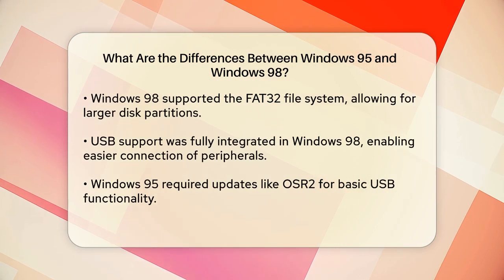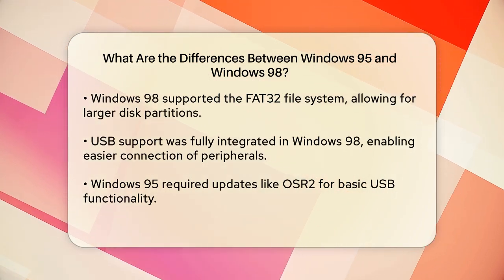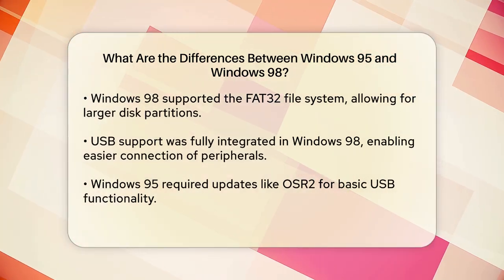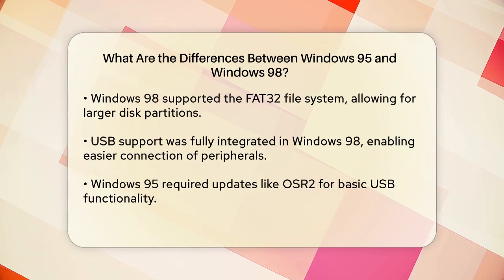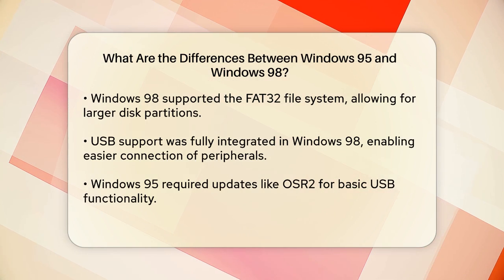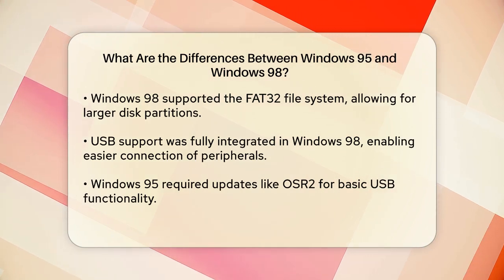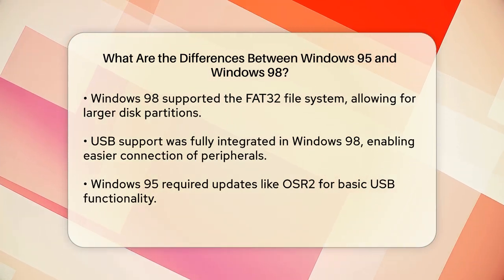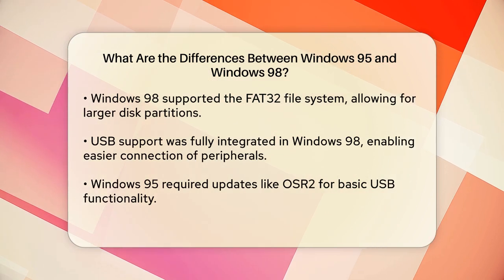Another big difference is USB support. Windows 98 was the first version to fully support USB devices, making it much easier to connect peripherals like printers, scanners, and external hard drives. Windows 95, on the other hand, required updates like OSR2 to get basic USB functionality.